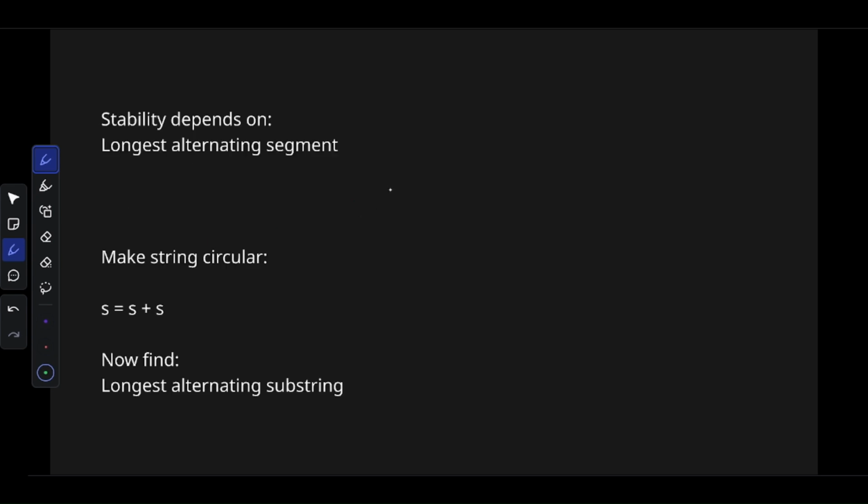The other case is when the string is not alternating. For that we have to find the longest alternating segment. To count it, we need to handle the case of the circular string, so we add the same string at the end.